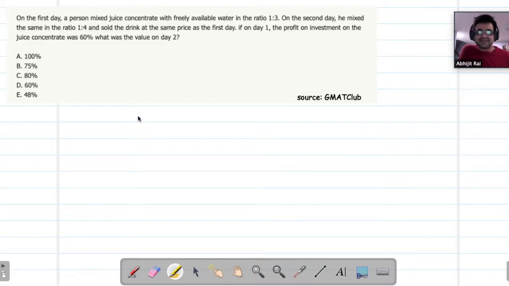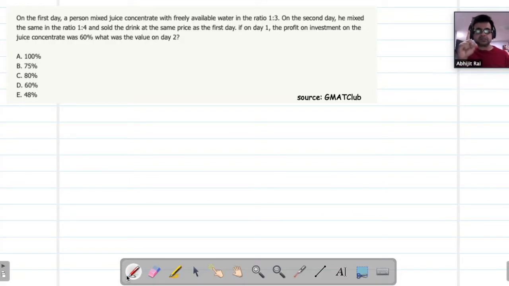Hello, everyone. So today we are going to discuss a mixture and allegation problem that was posted on GMAT Club. I do not know the exact source, and it was requested on the WhatsApp groups to post a solution to this problem. Okay, so we are going to take a three-pronged approach here.